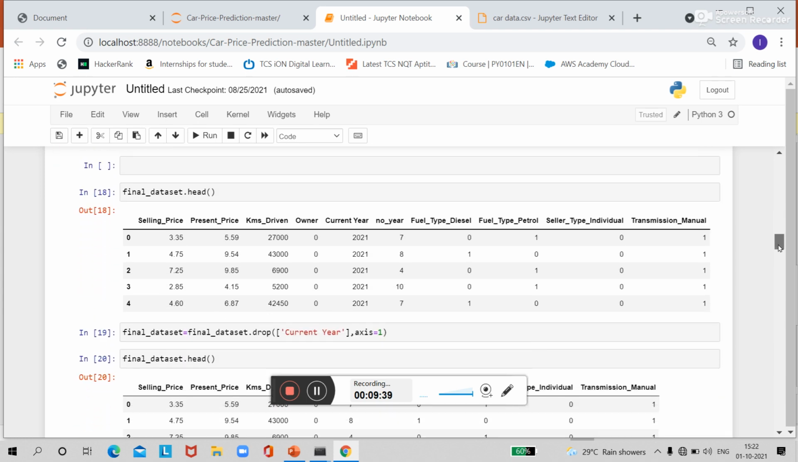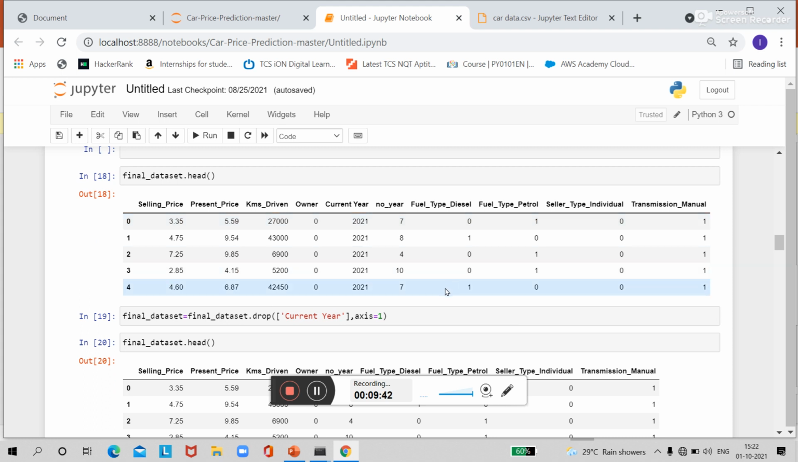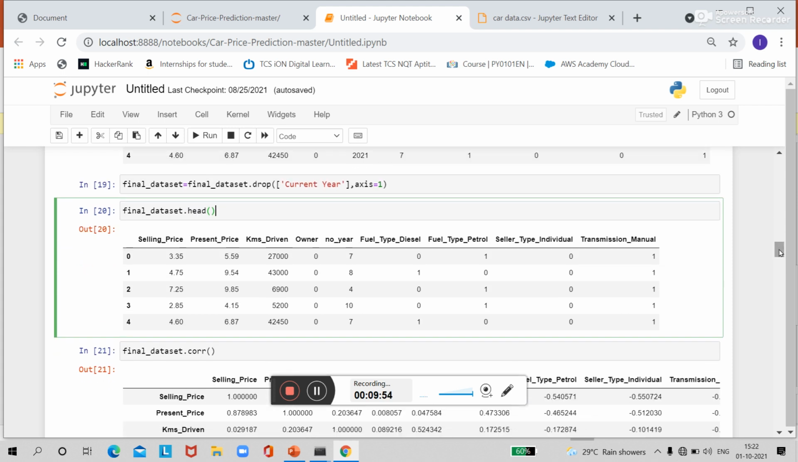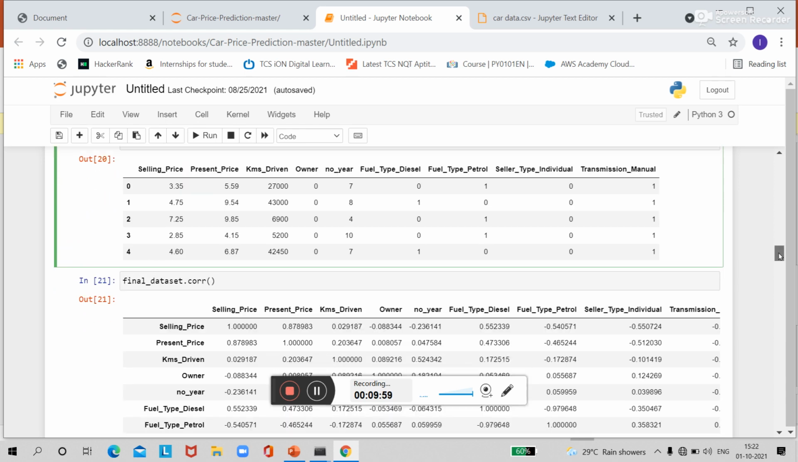We'll use the head method to print the records in the data set. So this is my final data set now, and what I am doing here, I will drop this current year column because it is of no use, so we'll drop it. Then we'll use the head function. So now you can see this current year column is dropped, and we can see all other features.